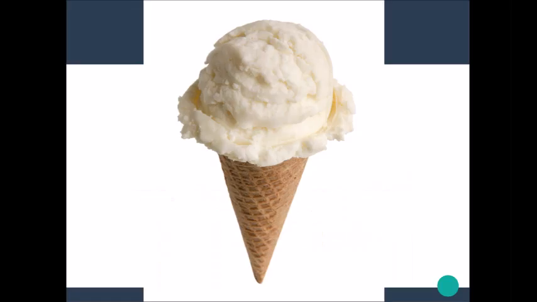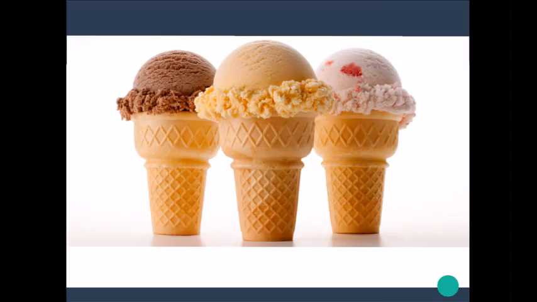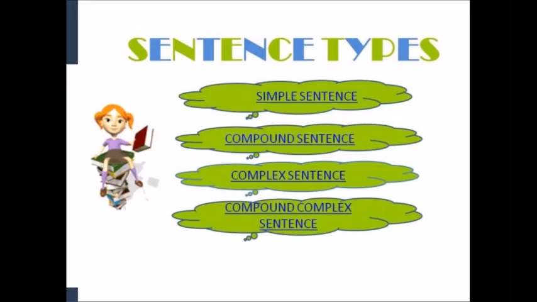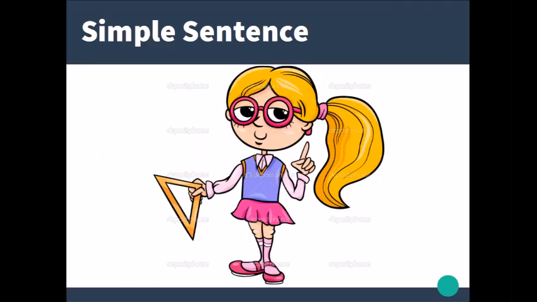When people think about ice cream, there are three basic flavors that come to mind: vanilla, chocolate, and strawberry. Like ice cream, sentences also have four basic flavors: simple, compound, complex, and compound-complex. It's important to be able to recognize the different types of sentences. The first one is the simple sentence.